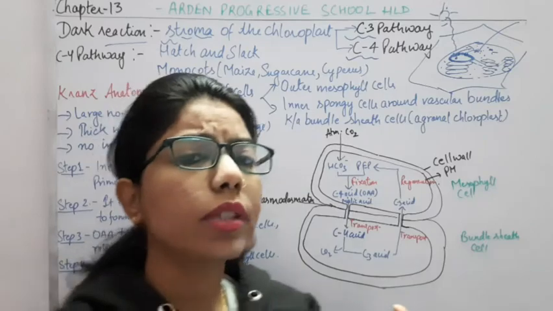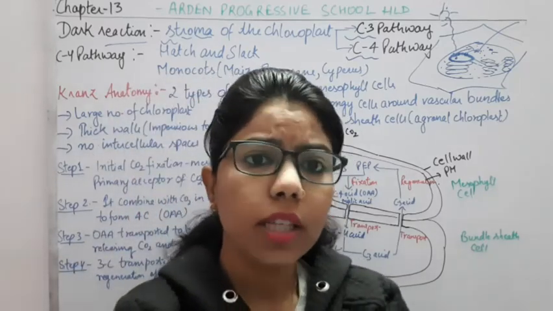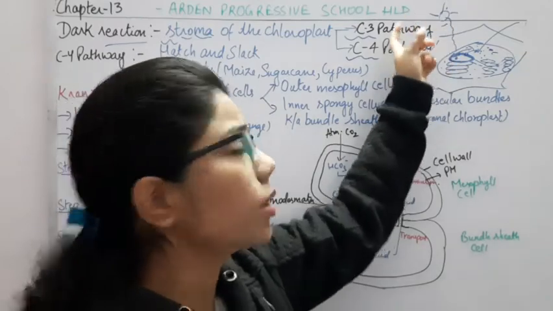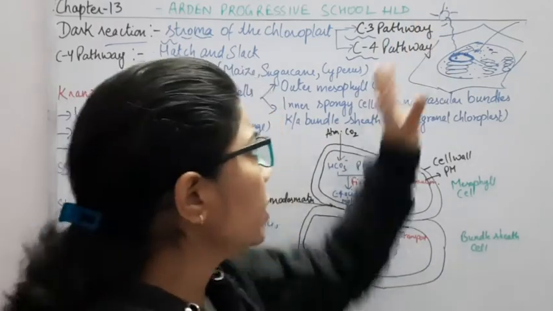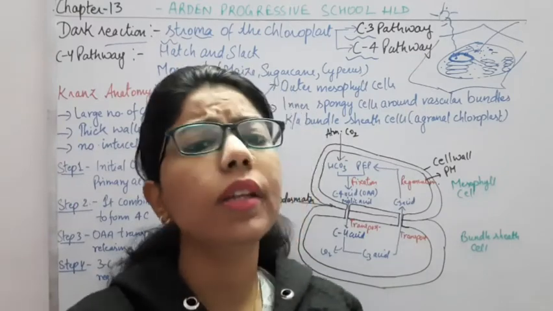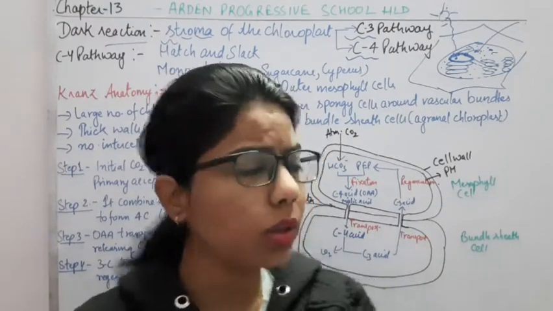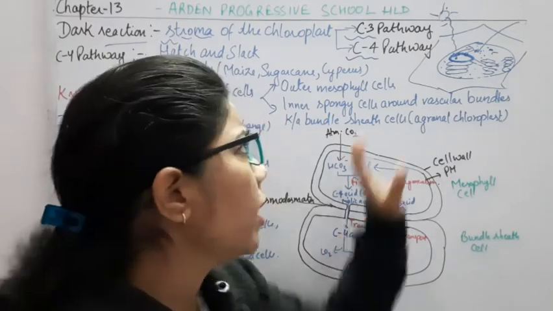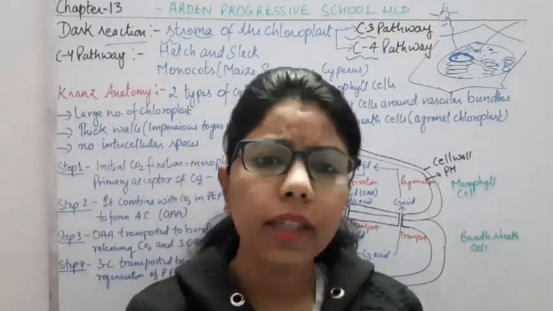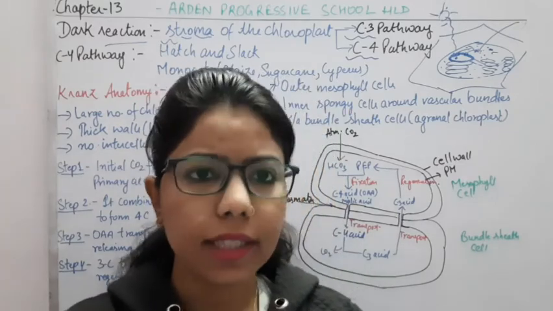Here in the C4 cycle, two types of pathway will follow, C4 as well as C3. Okay, it doesn't mean that in C4, C3 will not work. Along with this one, there will be the C3 pathway too. Here we will understand how it follows. Now, in the C3 pathway we said that generally in the plant, what type of cells? Mesophyll cells are there.